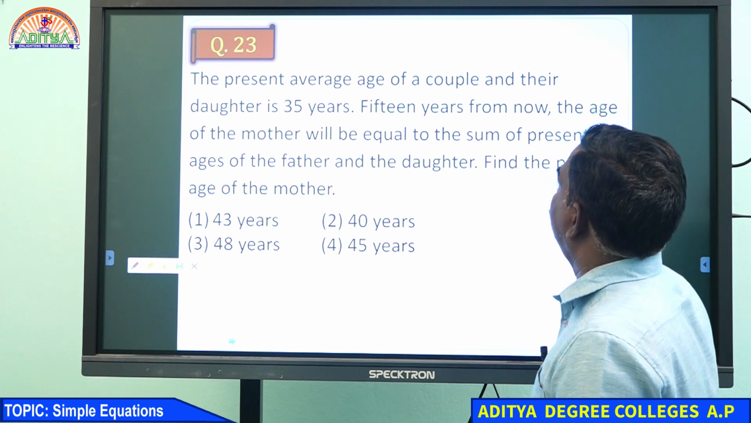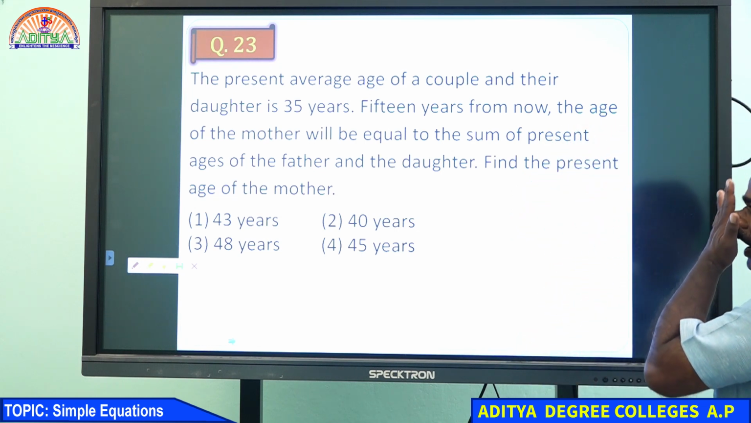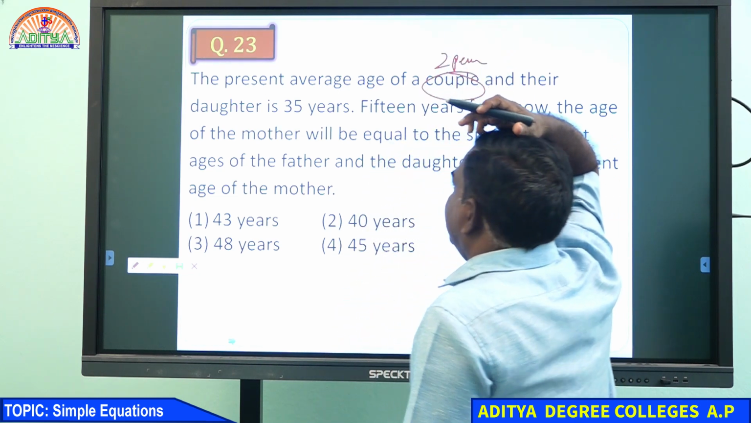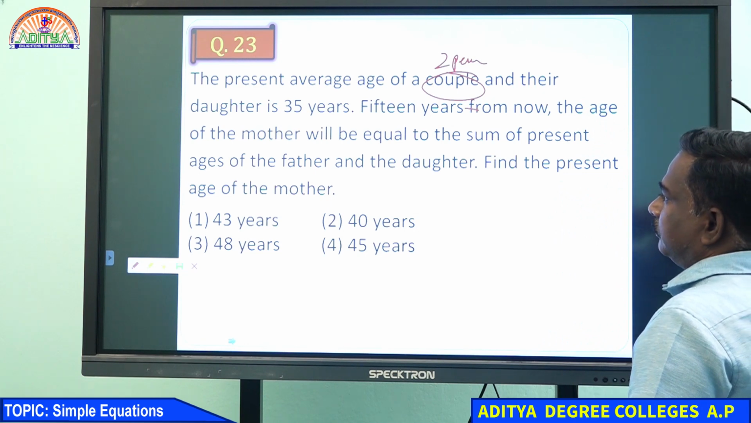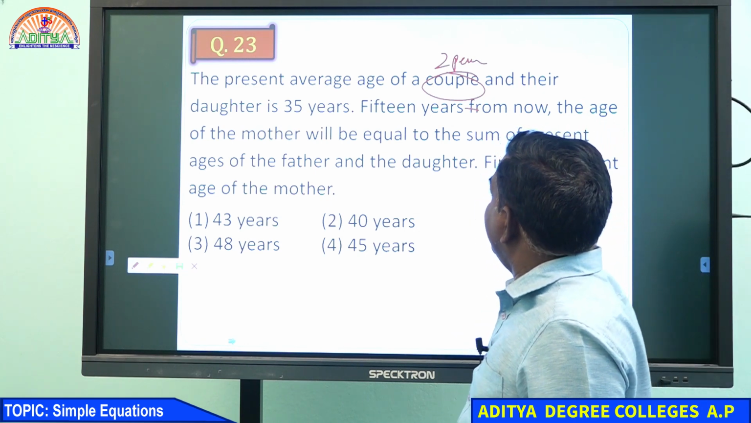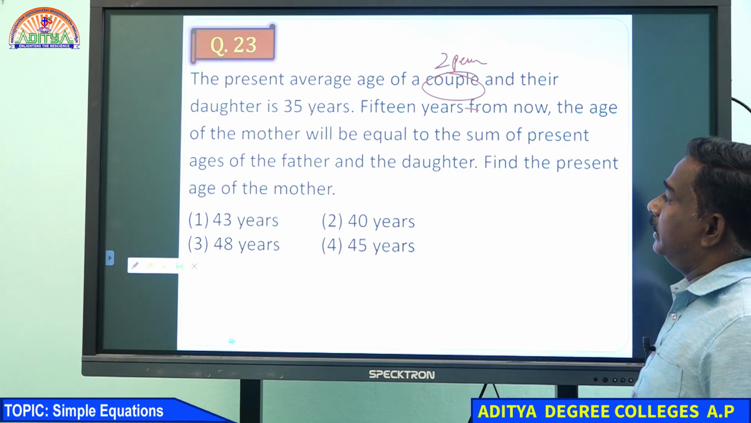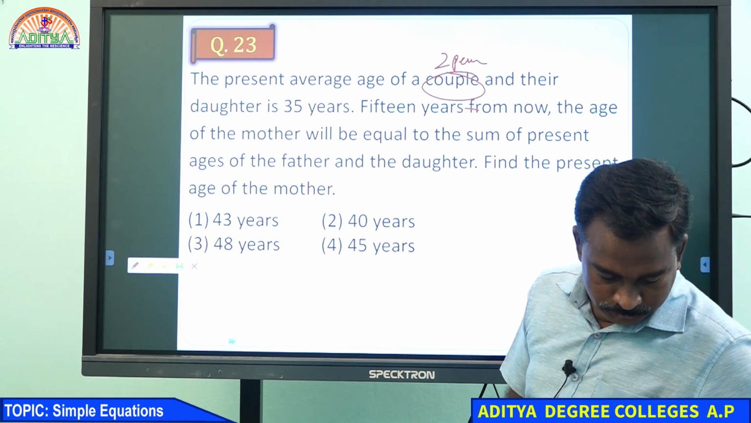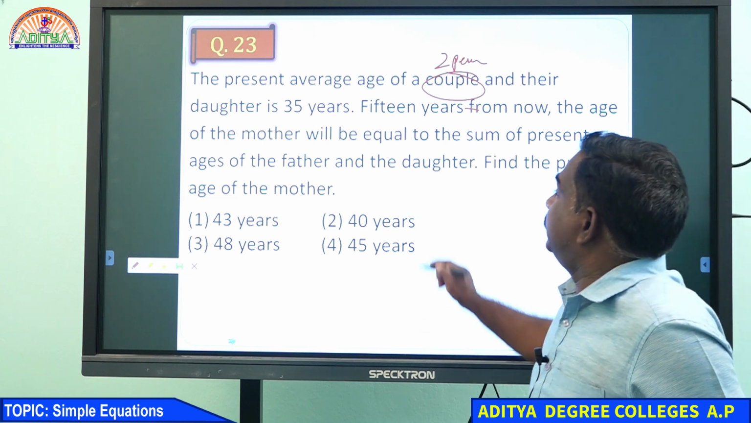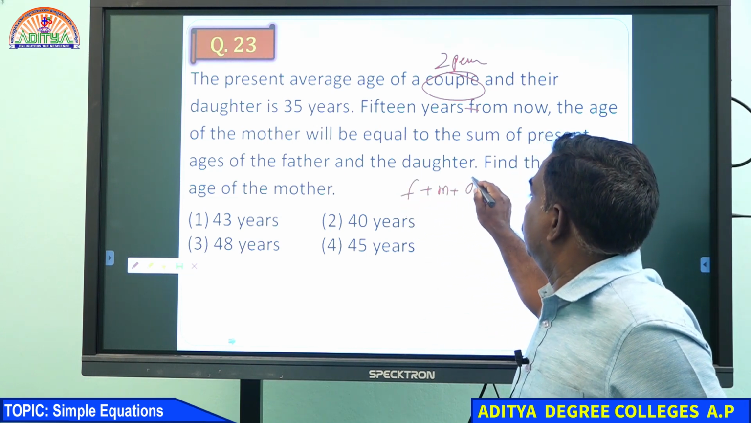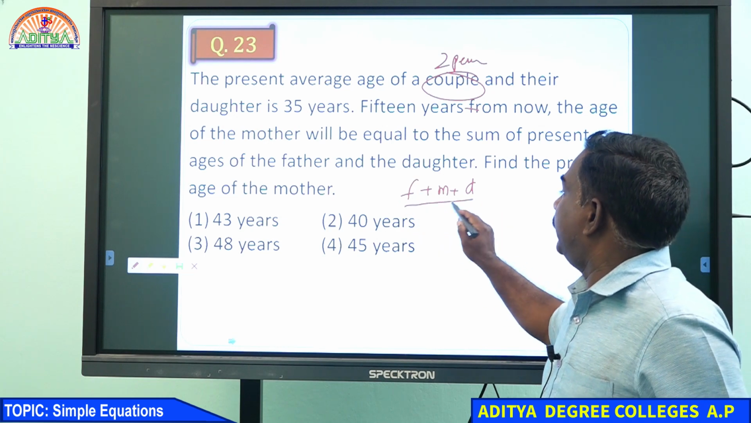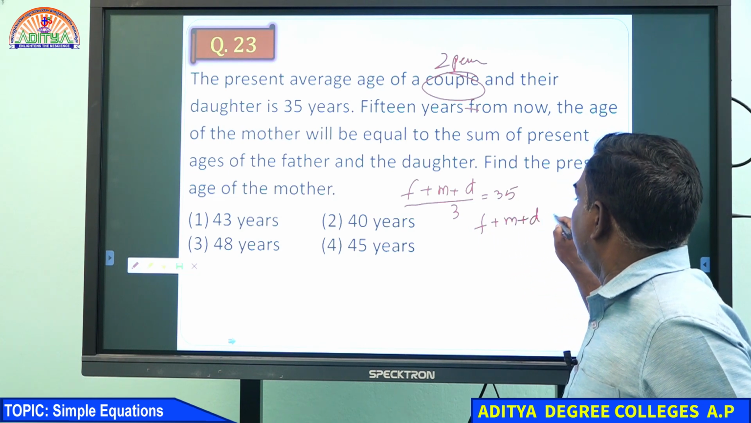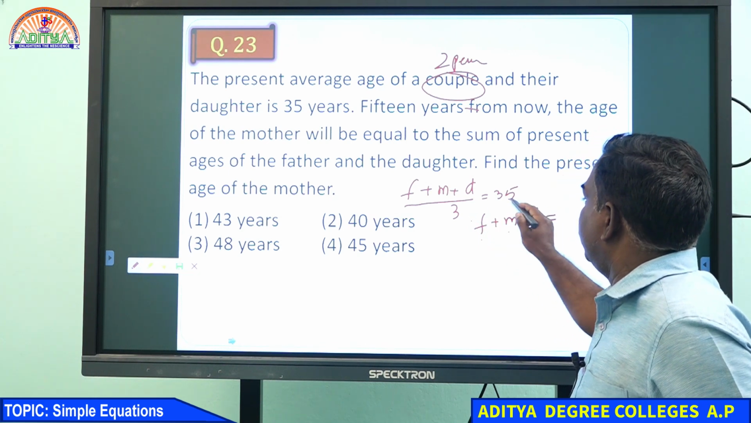The present average age of a couple and their daughter is 35. Couple means two persons, and their daughter makes 3 persons. 15 years from now, the age of the mother will be equal to the sum of the present ages of father and daughter. First condition: father, mother, daughter, average 35 by 3. It means F plus M plus D is 3 times 35, which is 105.